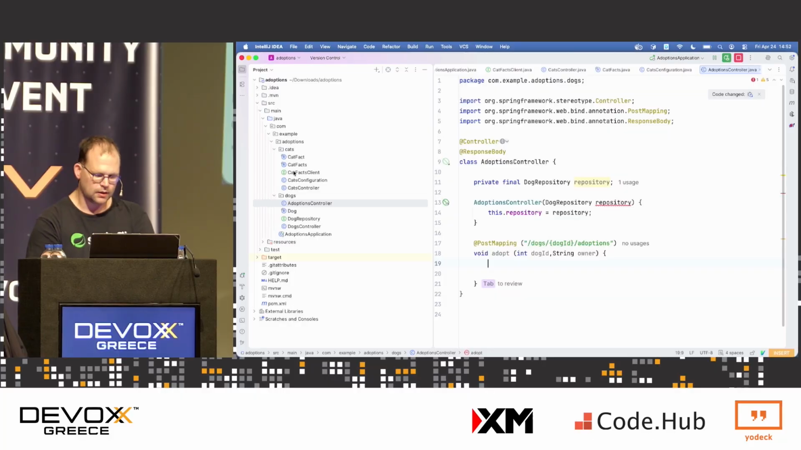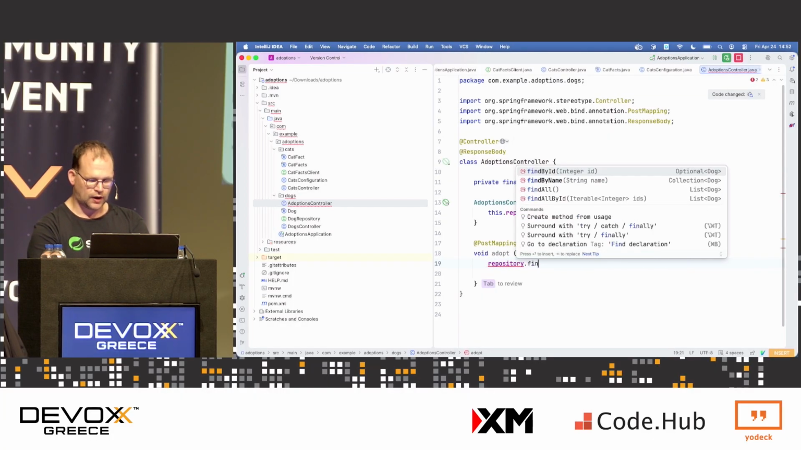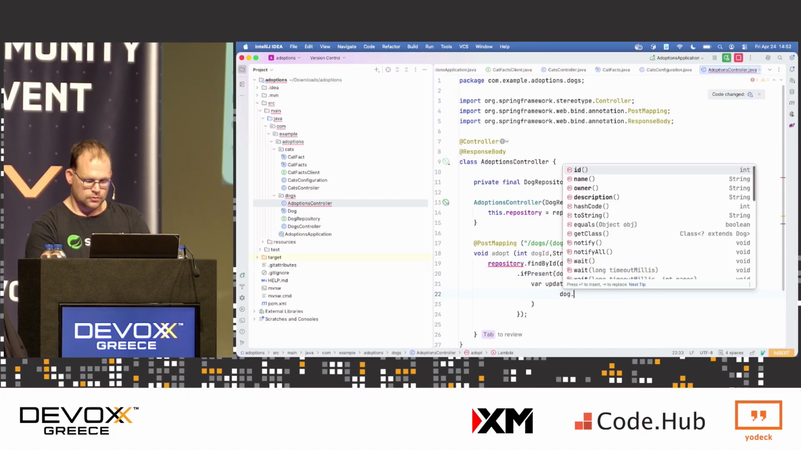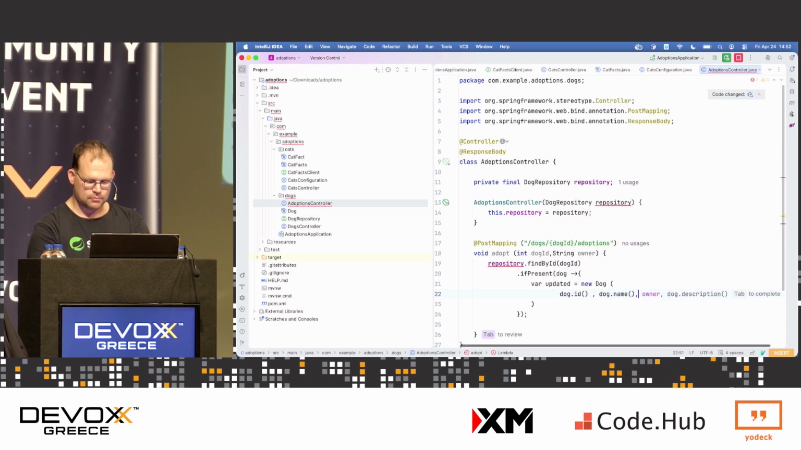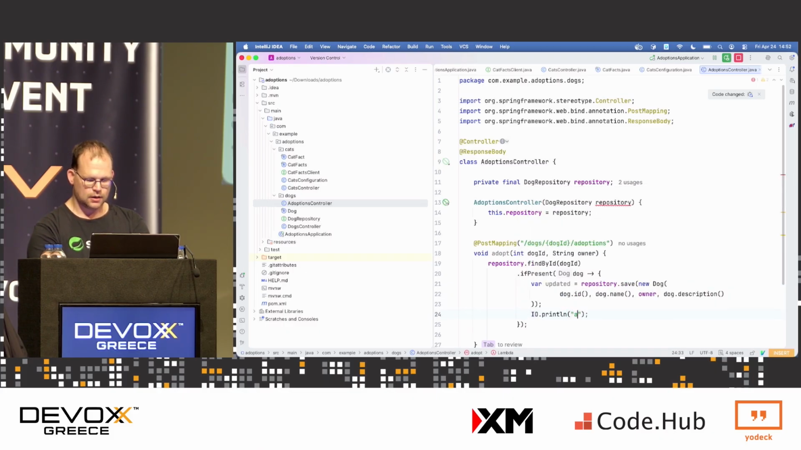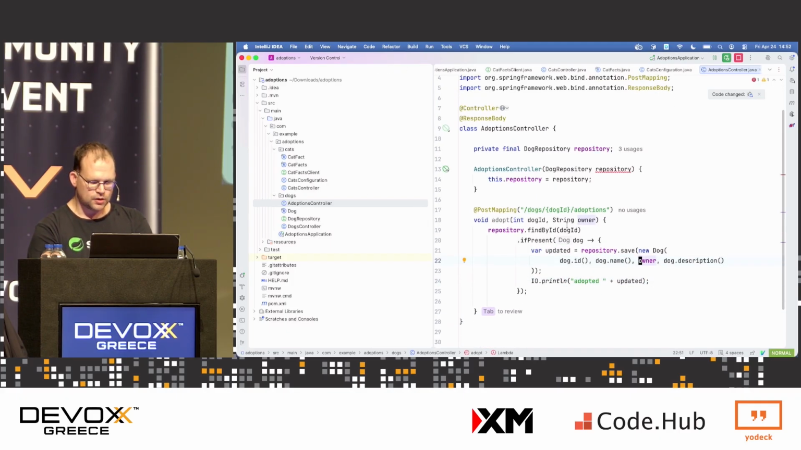And what I want to do is make sure I'm going to say repository.findById, find the dog ID. If it's present, then we're going to update it. So we're going to update it like this. We're going to say new Dog(dog.id, dog.name, owner, description). And we're going to save this to the database. So repository.save, okay? Voila. And I'm just going to print out, hey, adopted this dog. Okay, very good. So we've adopted the dog. I feel like that's pretty straightforward, right?